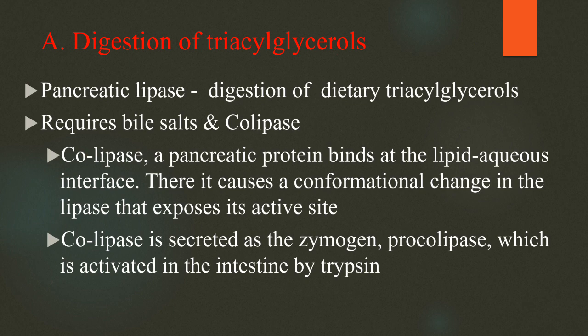Colipase is a pancreatic protein that binds at the lipid aqueous interface, where it causes conformational changes in the lipase that expose the active site of the enzyme. Colipase is secreted as inactive procolipase, which is activated in the intestine by the enzyme trypsin.